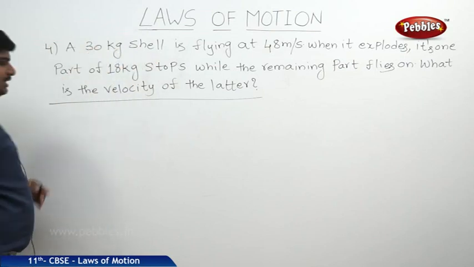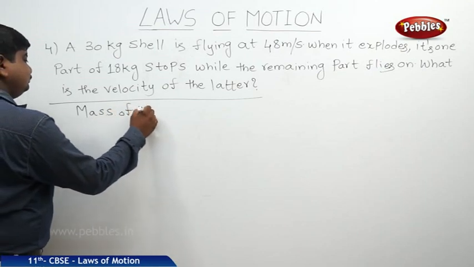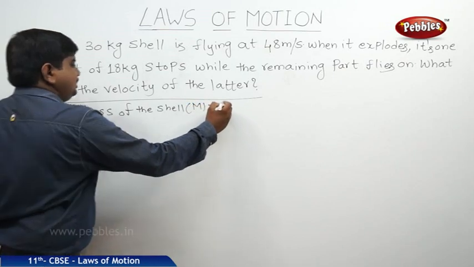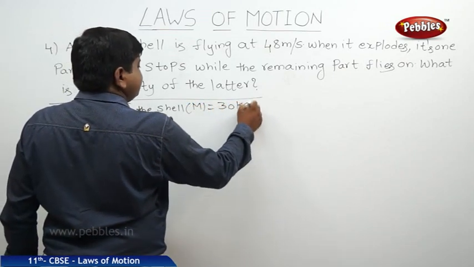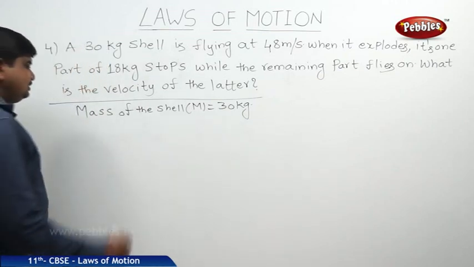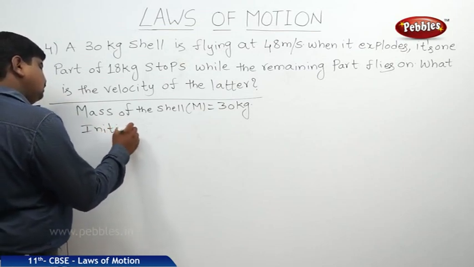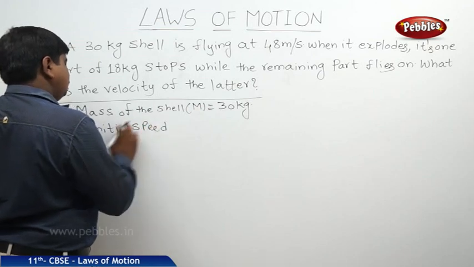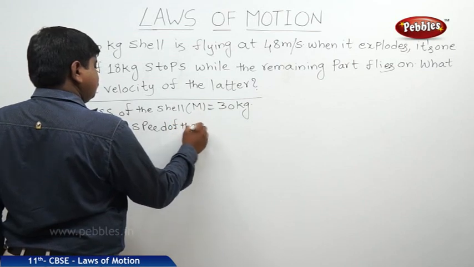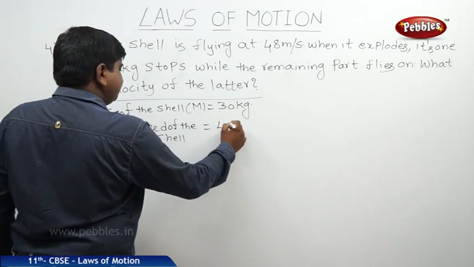Its mass, capital M, is equal to 30 kg, which is flying at 48 meters per second. That is the initial speed of the shell.